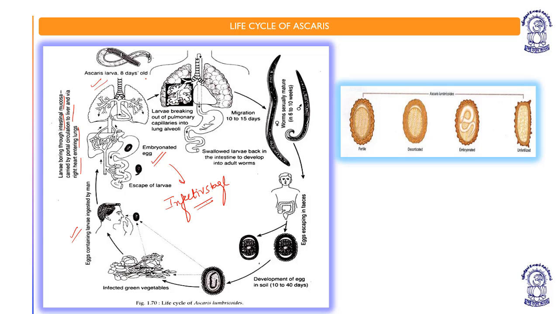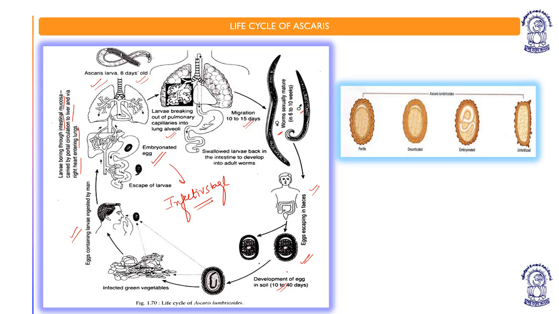And it forms Ascaris larva, 8 days old, the larva breaking out of the pulmonary capillaries into lung alveoli. So the pulmonary capillaries in lung alveoli, it will be broken down. From there, the larva will migrate within 10 to 15 days. The male and the female worms sexually mature in 6 to 10 weeks. The egg escapes in the feces again, and it develops to form egg again in the soil within 10 to 40 days. So this is just a life cycle of Ascaris, and so many questions come from this